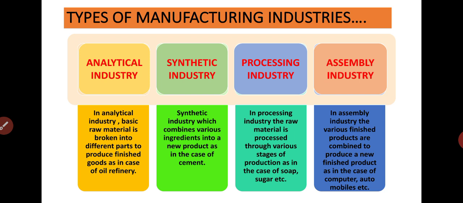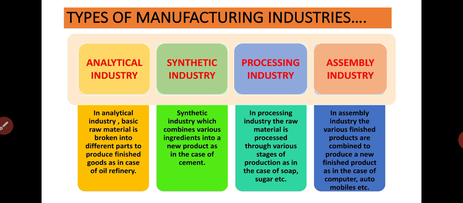Next we have assembly industry. As the name suggests, assembly means combining different products into a new product. That means other companies or industries are already making those products, and one industry is assembling them. Like computers, televisions, mobile phones, and automobile companies, they get tools and other parts of the main product from other industries, and the one industry is assembling the product to make a single product. That is known as the assembly industry.